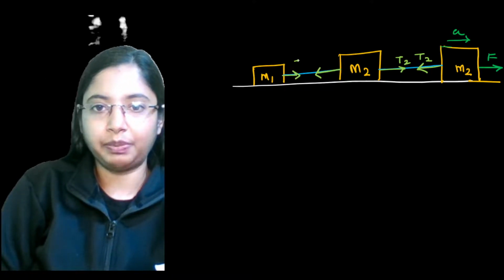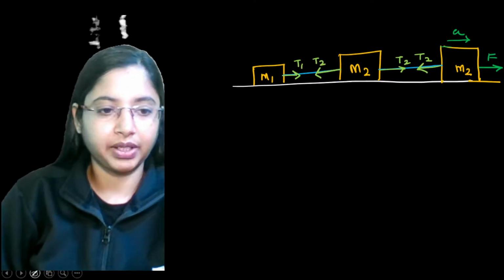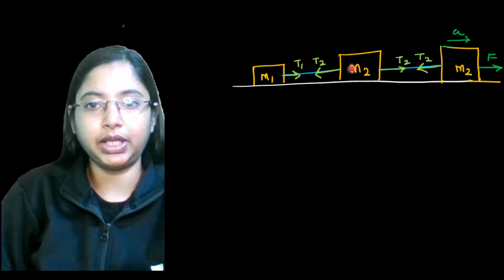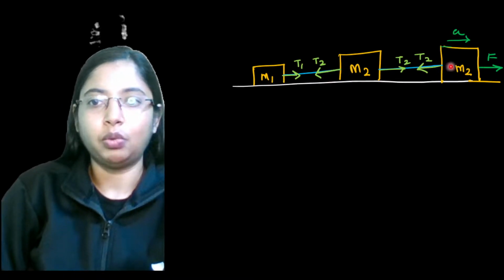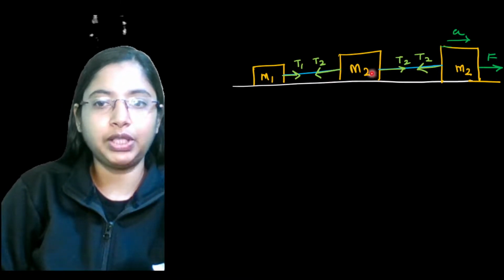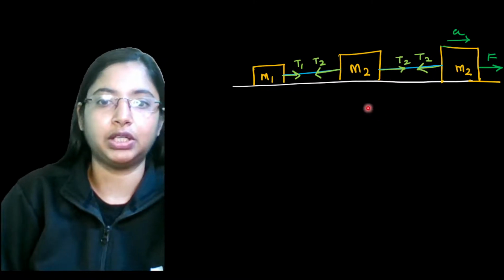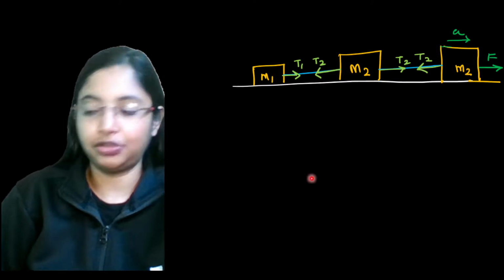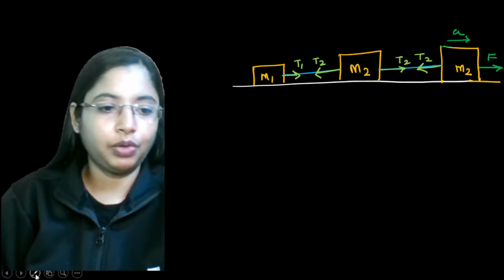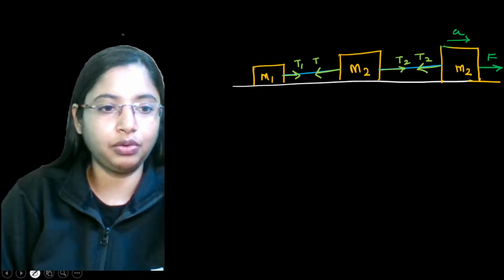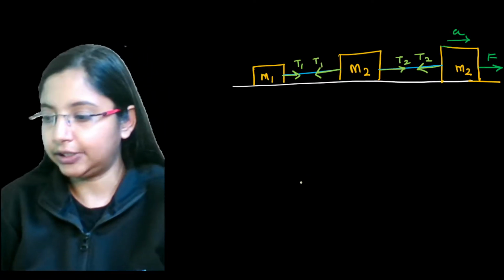these two will also apply a force on each other. Whatever force M1 is pulling M2 with, M2 will pull M1 with the same force. Whatever force M3 is pulling M2 with, M2 will pull M3 with the same force, and M3 will apply the same force on this rope over here. They are interconnected and there will be tension forces acting everywhere. What we want to find is the value of this T, how to find the values of T1 and T2.